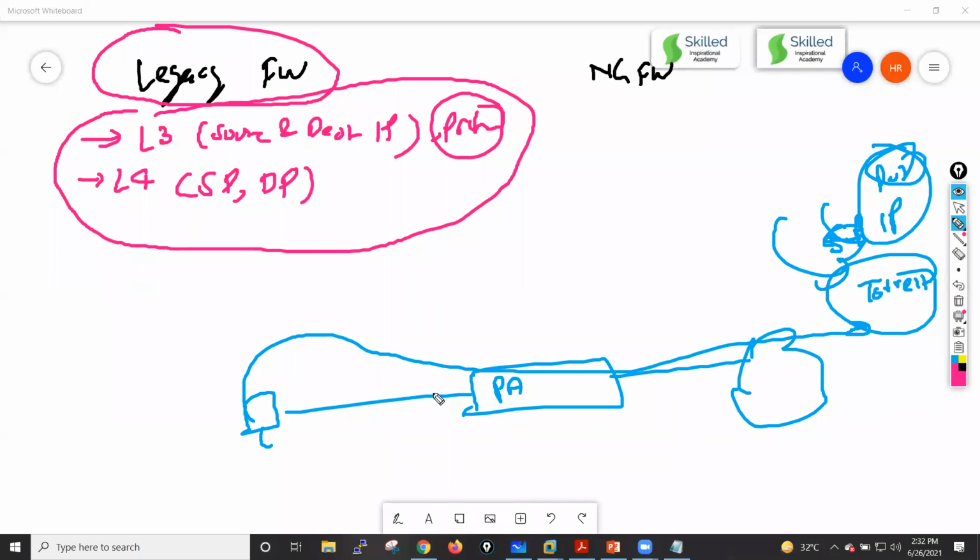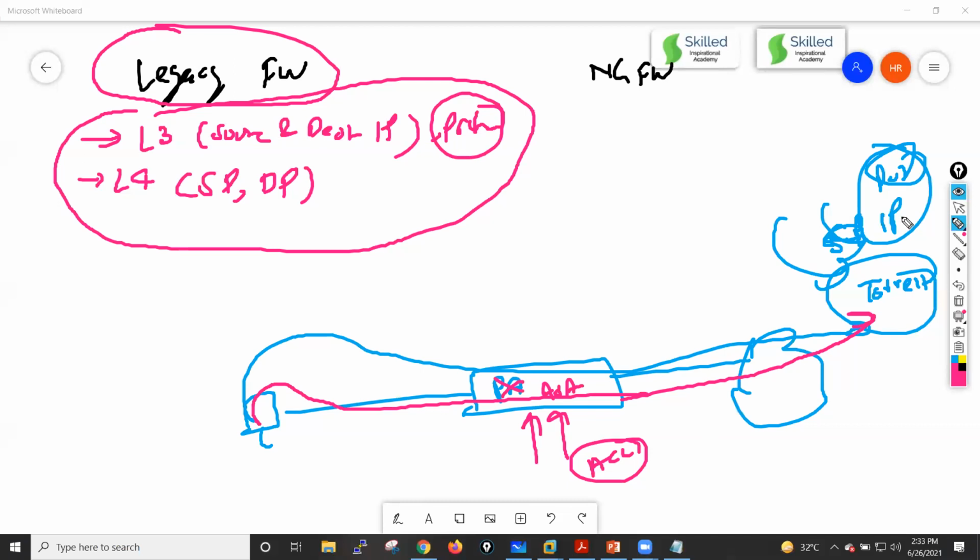So what is the issue here? Let's suppose you have a legacy firewall here, maybe a Cisco ASA, which is a legacy firewall. Because the IP address and the port number are not fixed in the case of torrent traffic, there is a lot of chance this PC will be able to reach the torrent. Let's suppose you have one ACL on your ASA which is blocking this traffic. But because the IP address and port number are not fixed, maybe your ACL will not work.